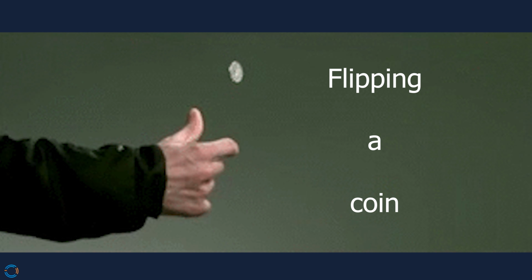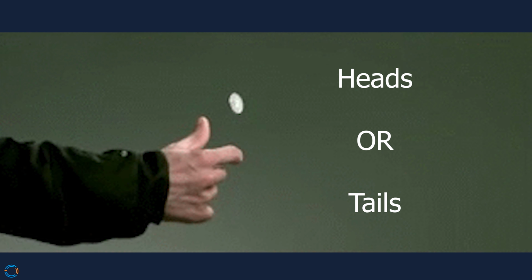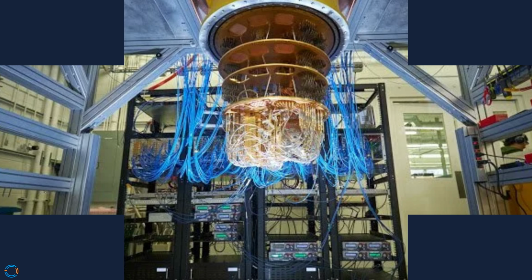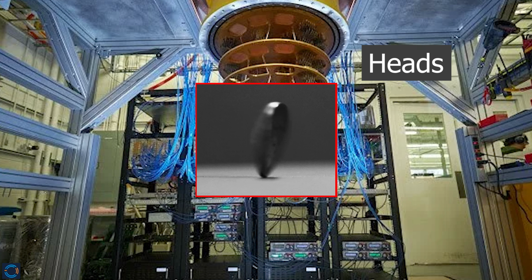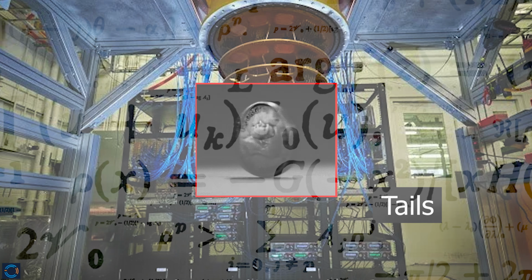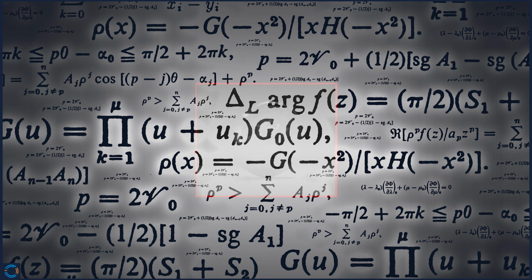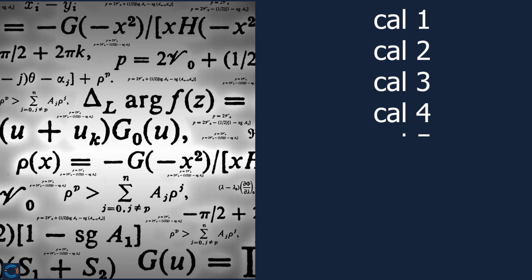For example, imagine you are flipping a coin. In a classic computer, the coin is either heads or tails, but in a quantum computer, it's like a coin is spinning in midair, representing both heads and tails until it lands. This property lets quantum computers handle much more complex calculations simultaneously.